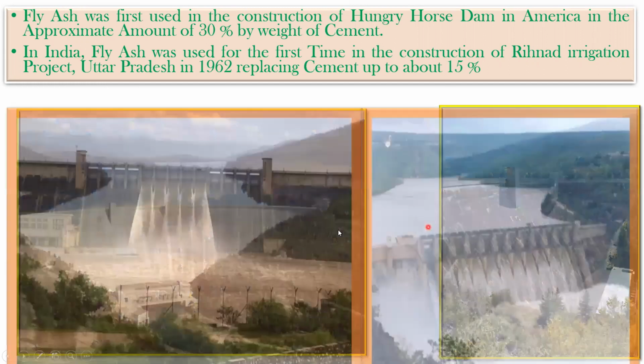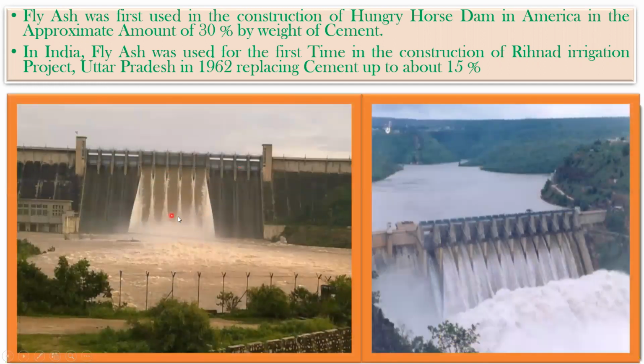And coming to India, this is the Rihand irrigation project in Uttar Pradesh. This is a dam, and here also fly ash was used in the construction, up to 15%. So from the 1960s and 1970s we have been using fly ash. A lot of research has been done since, as a result of which we are trying to use it in a better way, and in most of the projects we make use of fly ash nowadays.